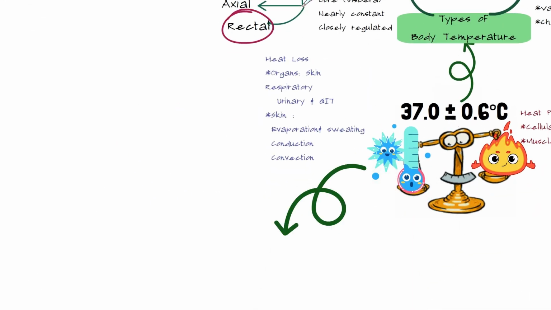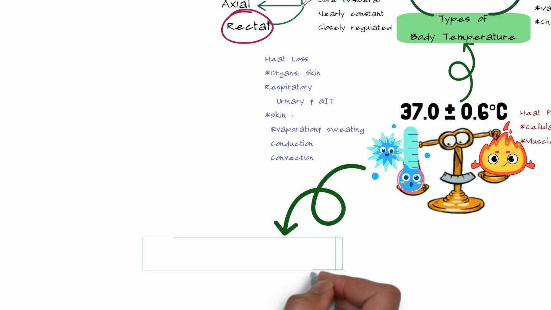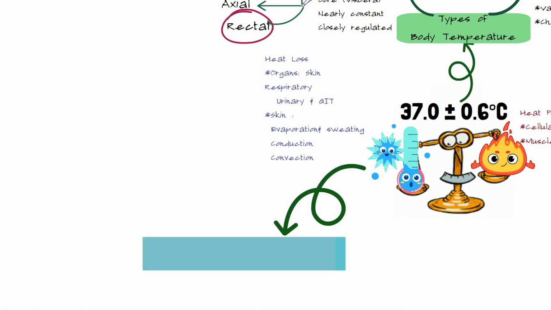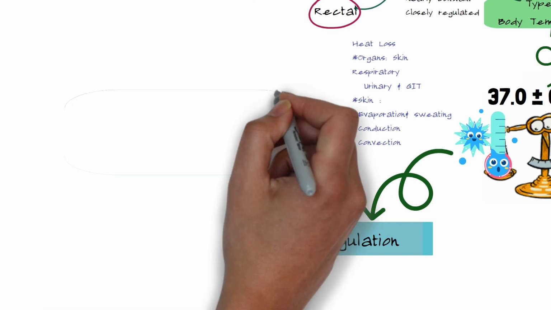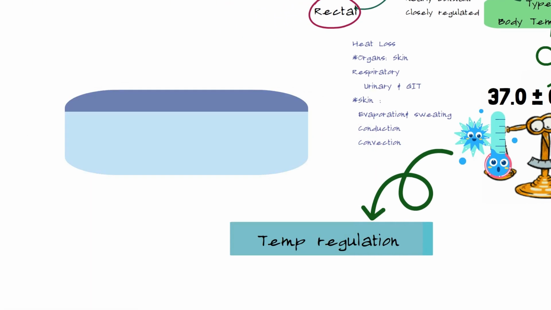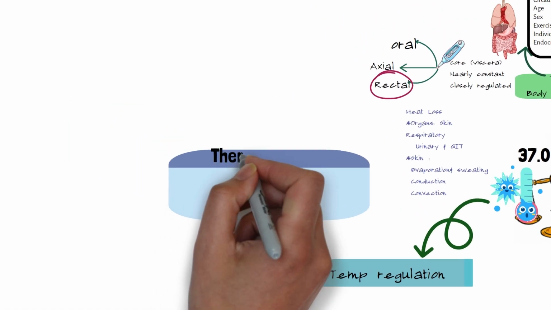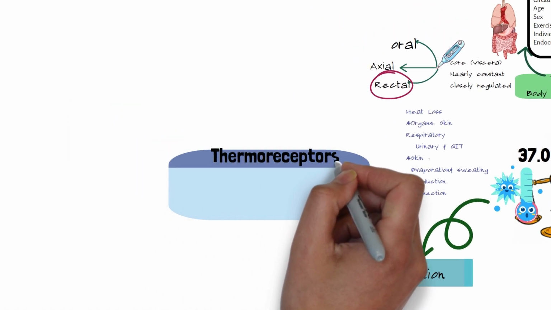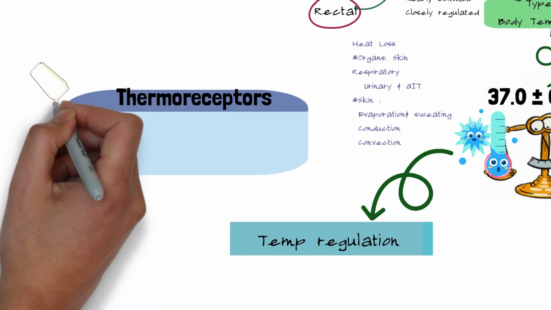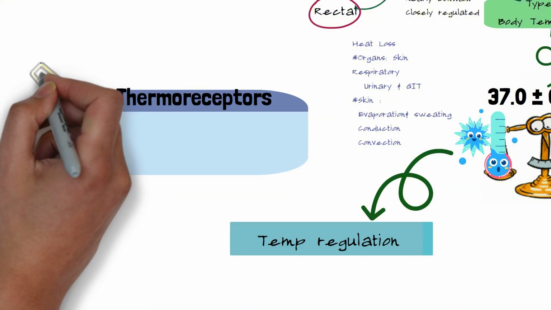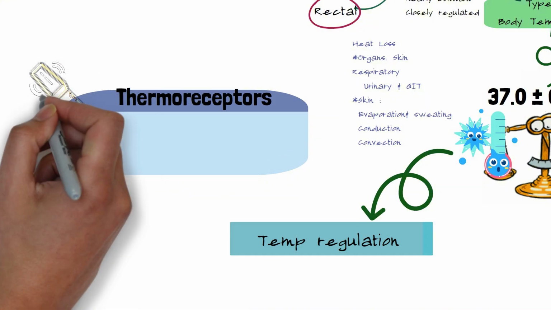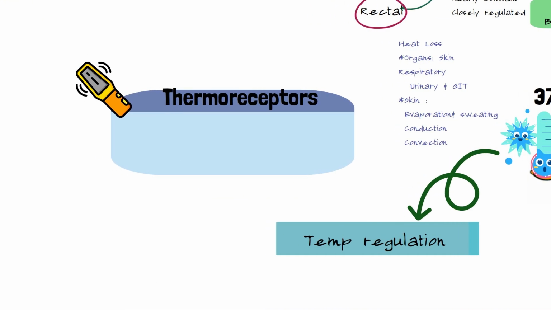And now, you need to know who keeps your body at 37 degrees. Simply, it's our thermostat, which is the hypothalamus. But before the hypothalamus can make the decision, it first needs to be informed about the temperature, the core and the skin temperatures. And the temperature here is actually regulated by three parts: the sensor, the control center, which is the posterior hypothalamus, and the response.